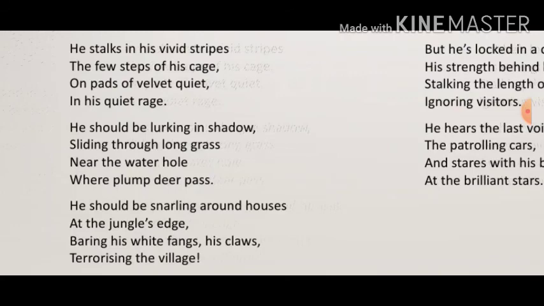Imagery means giving an image of the tiger's activities. When the poet tries to give an image of certain things or animals, when we read the poetry, it becomes very easy for the reader to visualize. This sort of literary device is known as imagery.